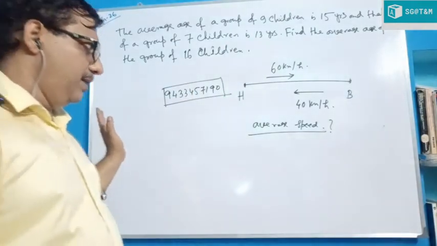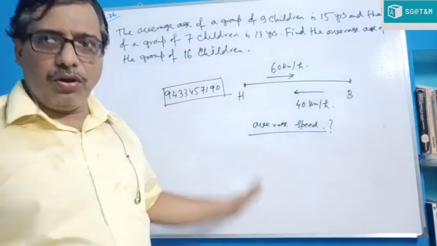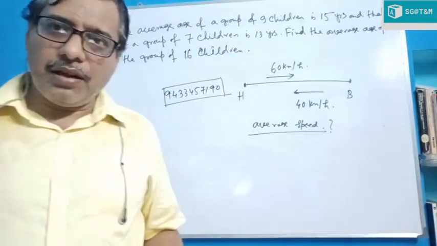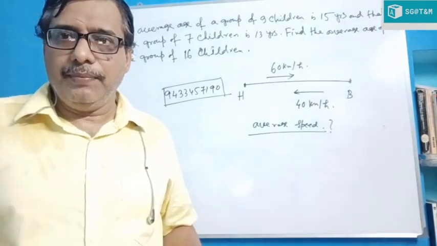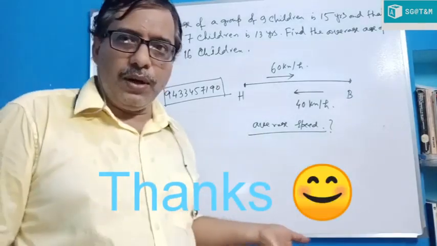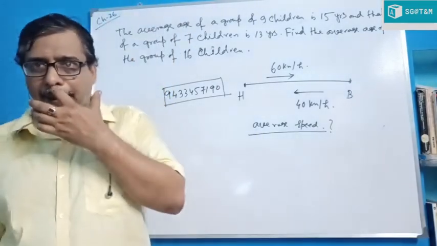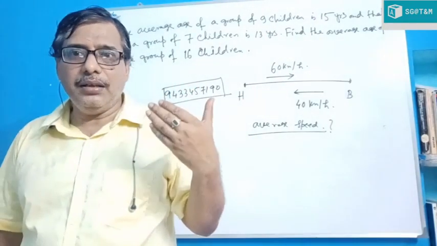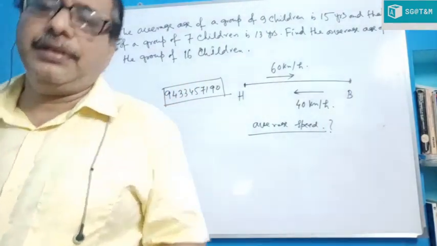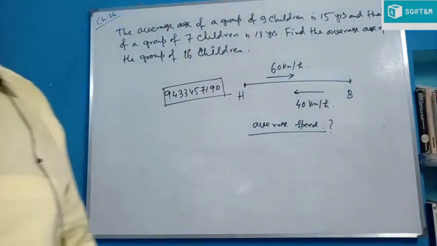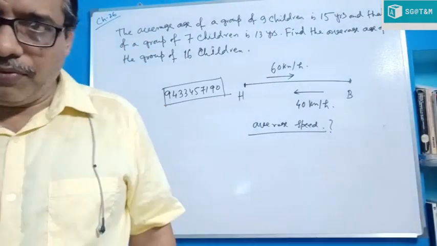So today's class is up to this. Try to solve these two questions and send them to me. From the next class we study arithmetic mean from your book also. Today we studied what is central tendency, why it is called central tendency, and why we study central tendency. Clear? That means why you study mean, median, mode, etc. Okay. Thank you. That's all for today.